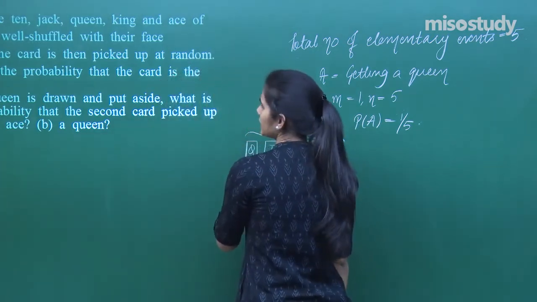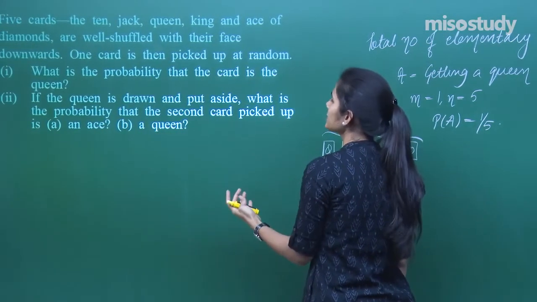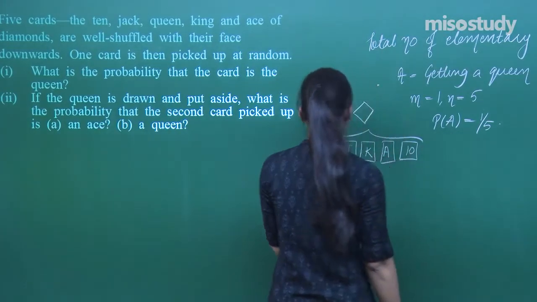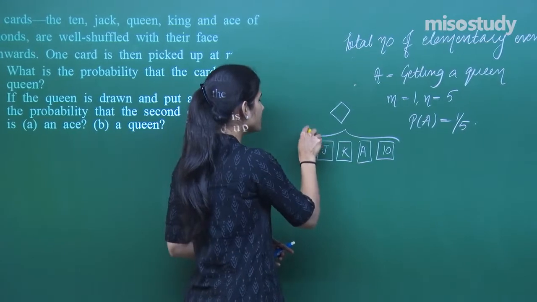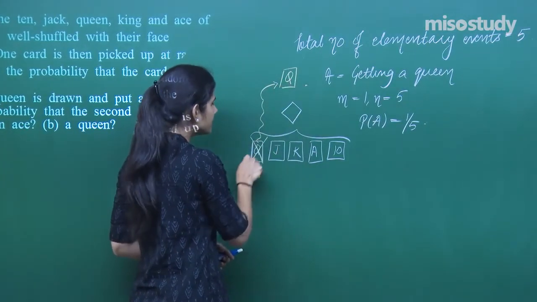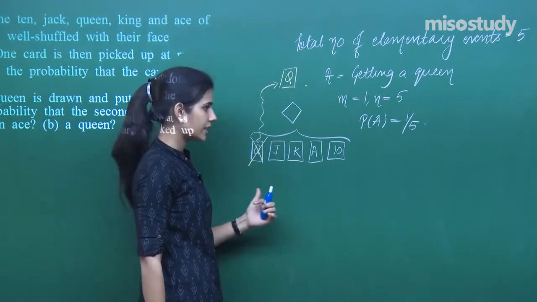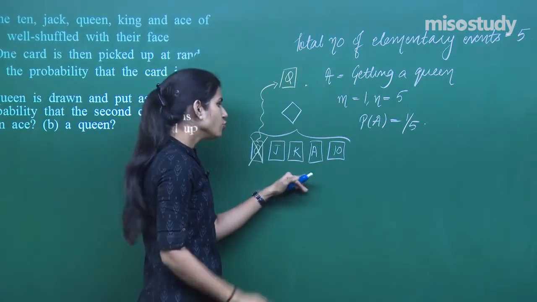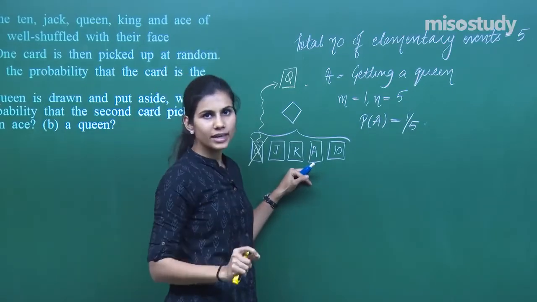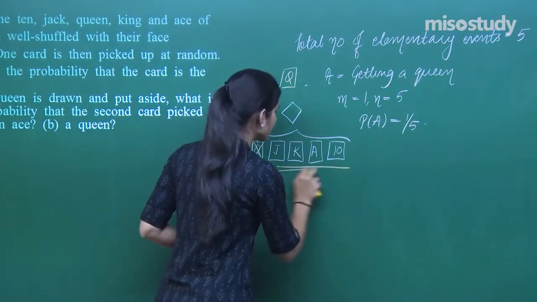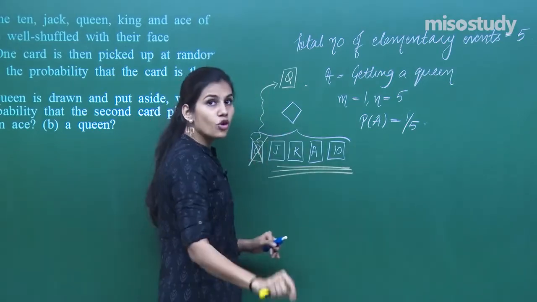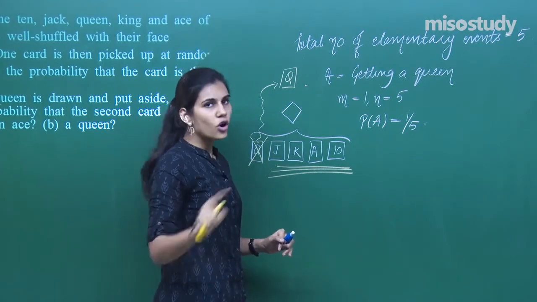Next point says that if the queen is drawn and put aside, what is the probability that the second card picked up is an ace? Now see, if you pick up this queen and put it aside, that means it is removed from this collection. Now you are going back to the collection to withdraw one card, and the possible outcomes have been reduced from 5 to 4 because withdrawing a queen is not my outcome.